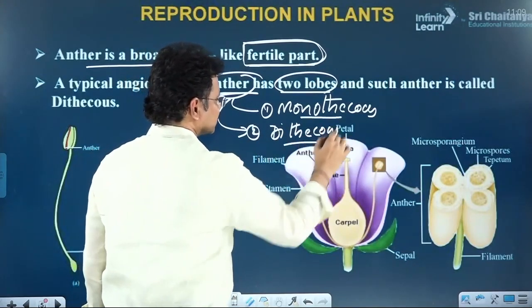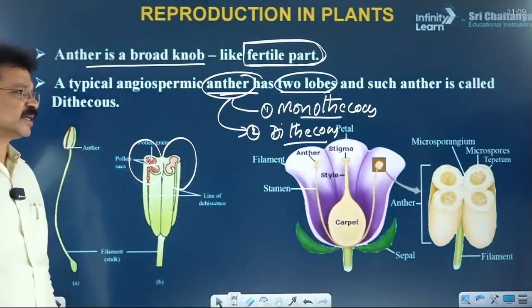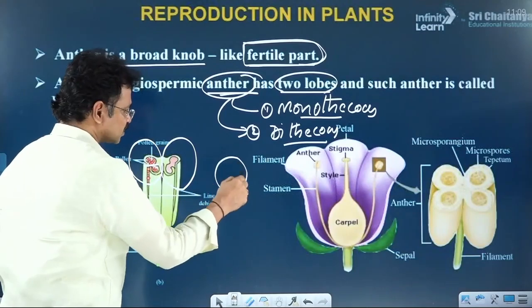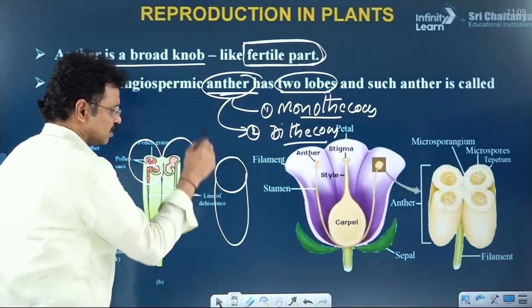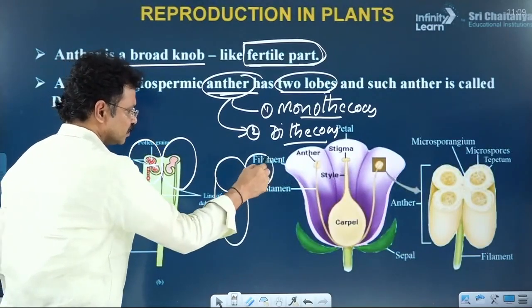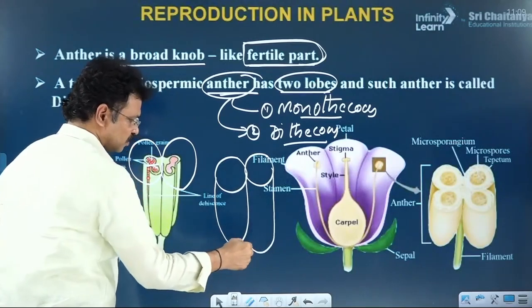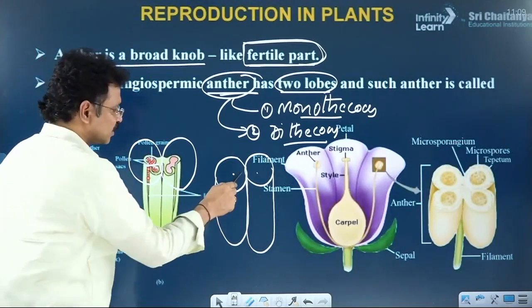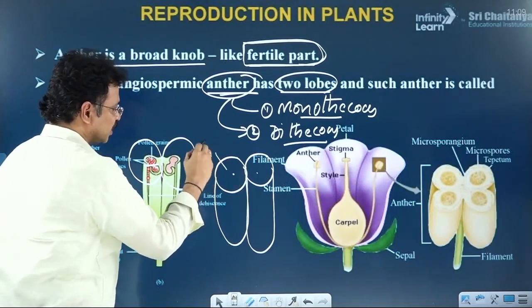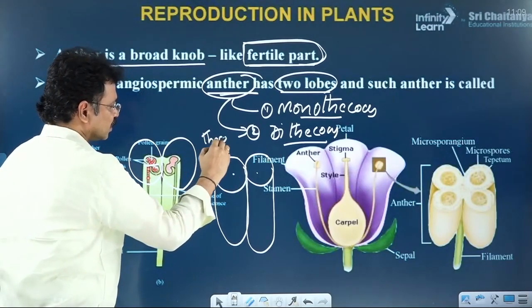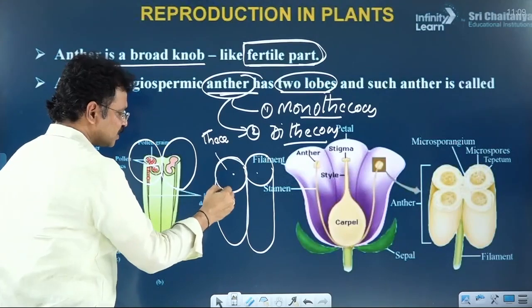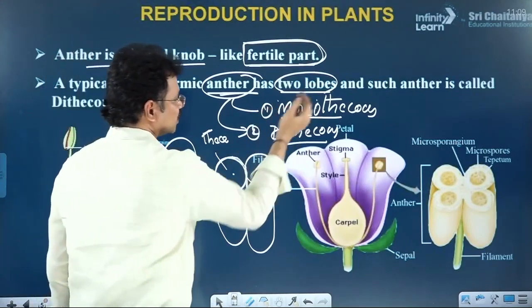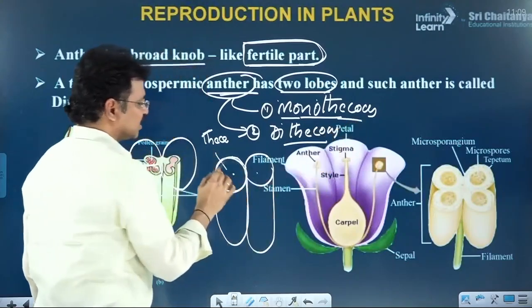What is the major variation between monothecous and dithecous anther? If each lobe of the anther consists of only one theca, with a total of two lobes, and one theca is present in the entire lobe, that is the meaning of monothecous. Mono means single, one theca in each lobe.